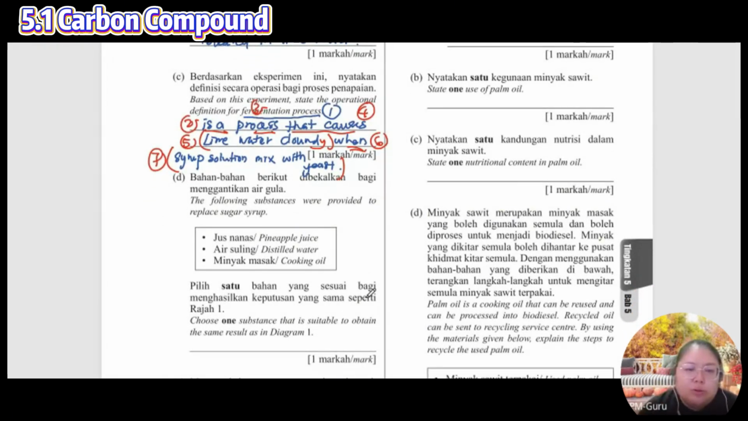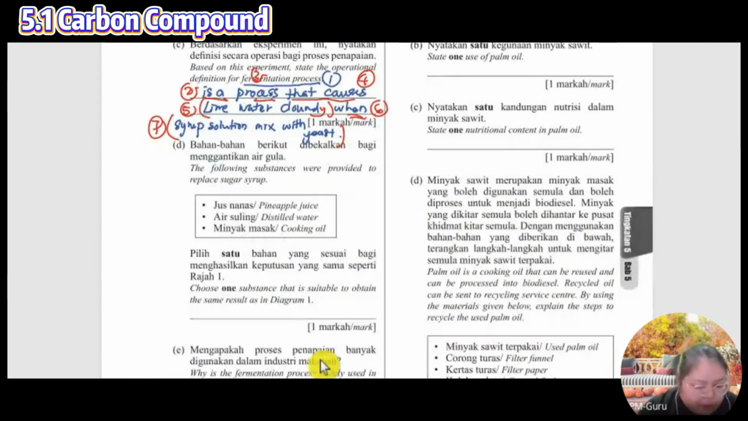Okay, now you need to choose one of the substances that's suitable to obtain the same result from diagram 1. So from here we find it as a pineapple juice.